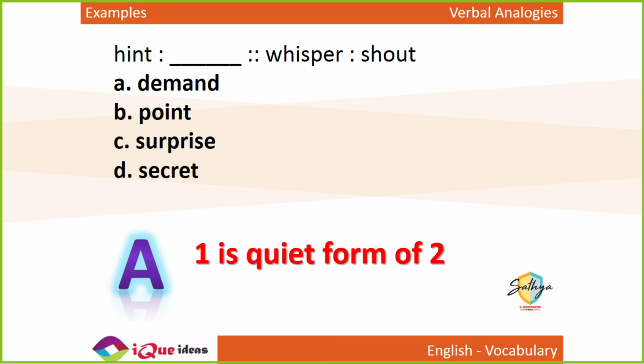You are not openly demanding something, but you are trying to make the other person understand that you want it. So you are hinting at it. Right? When you give small clues, you are not openly asking for it, but you are trying to make the other person know that you want it. So to hint and to demand is the same as whisper and shout. I hope you got this one.